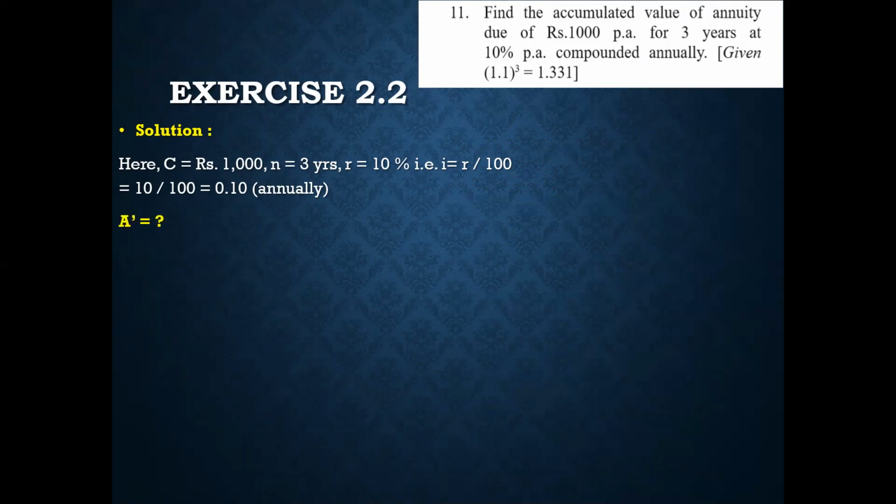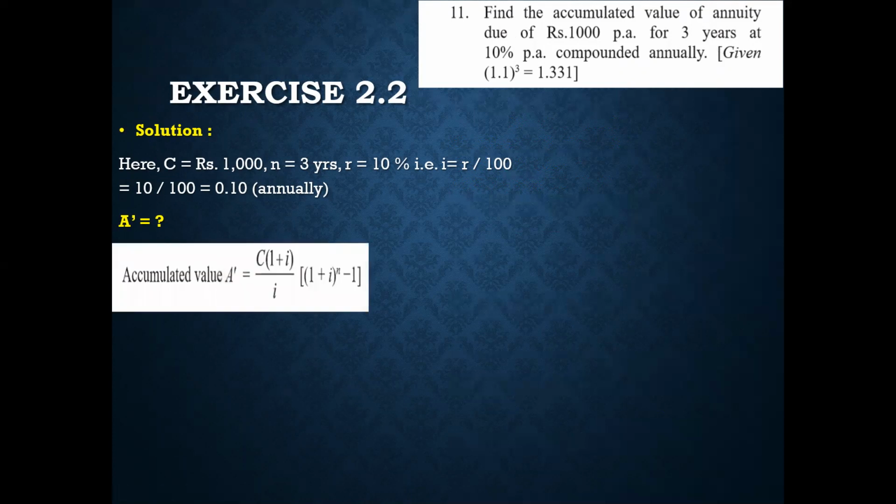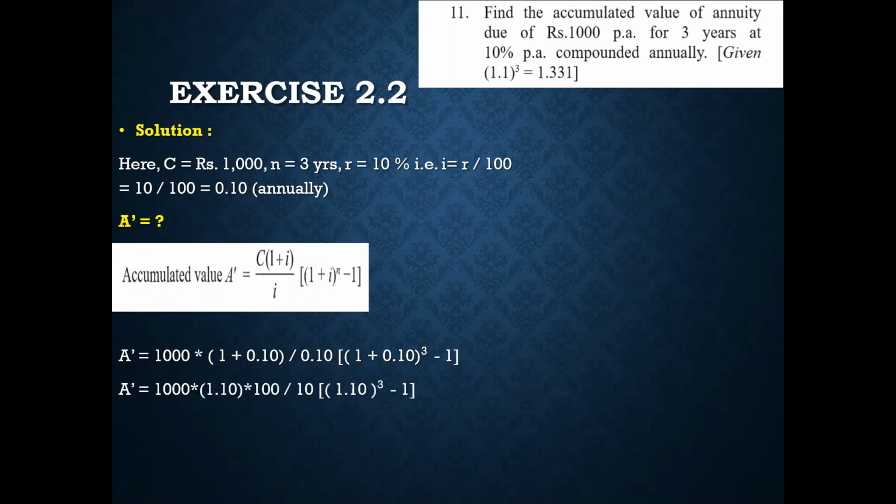You have to find the accumulated value, but see the word due over here. So that means you have to find A dash. So be very careful. You use the formula A dash is equal to C into 1 plus I upon I into 1 plus I raised to N minus 1. So A dash is equal to 1000 into 1 plus 0.10 divided by 0.10, bracket open, 1 plus 0.10, the whole cube minus 1. As you can see, I have removed the decimal of the denominator.